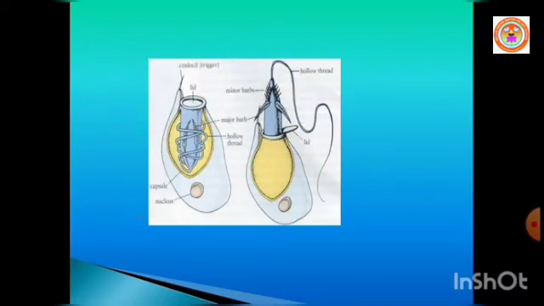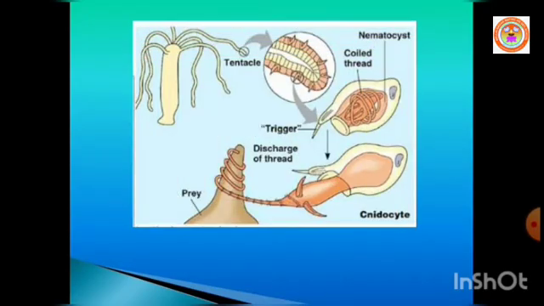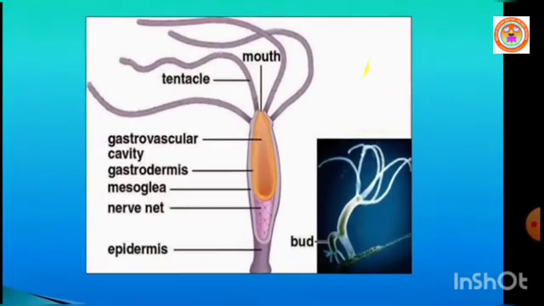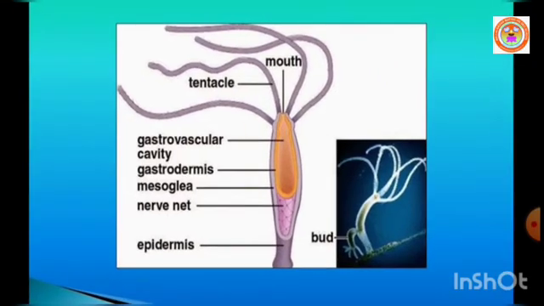Cnidarians in general possess a central vascular cavity, called coelenteron. In the picture, Hydra is a very good example for cnidarians. It has a small opening in between the tentacles called the mouth, or hypostome, followed by a small cavity called the central vascular cavity, or coelenteron.